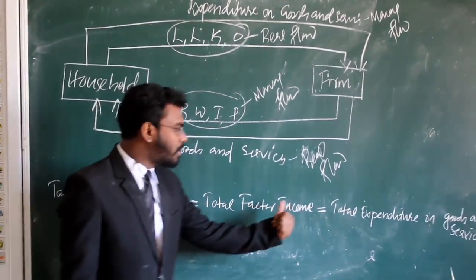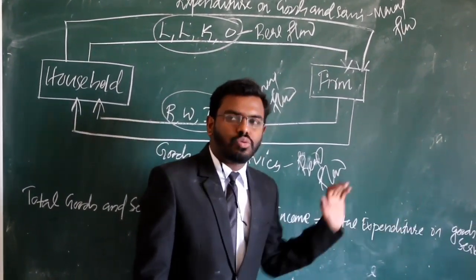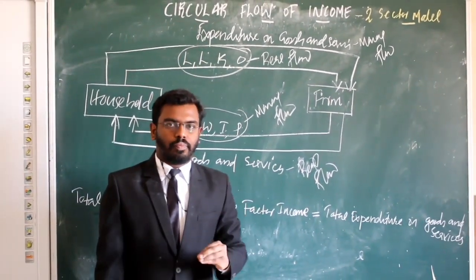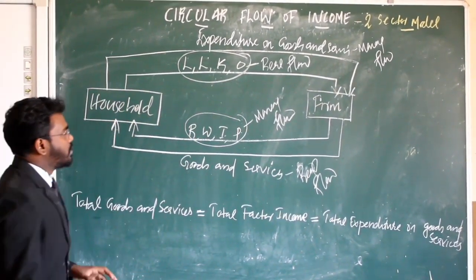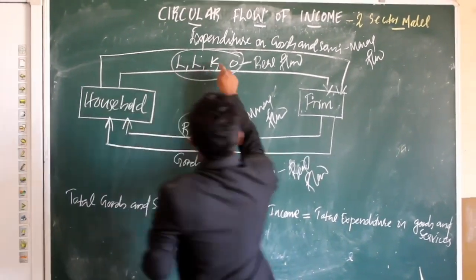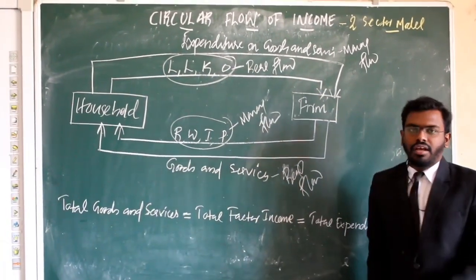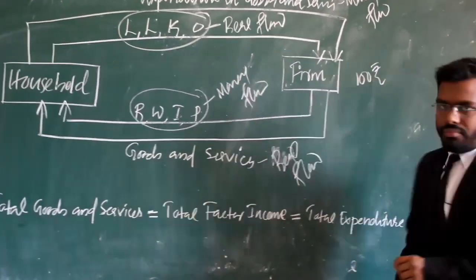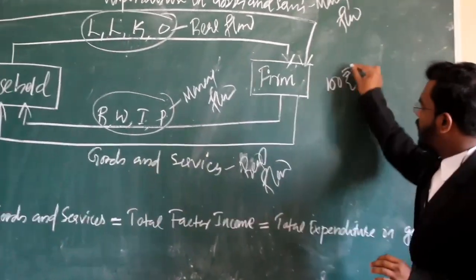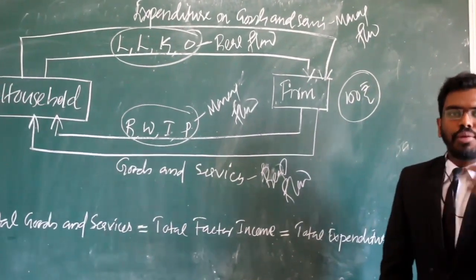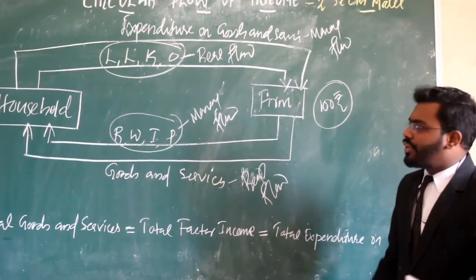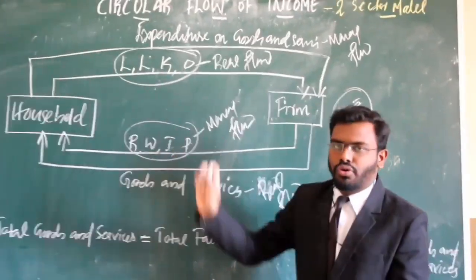We are going to prove that total goods and services produced in an economy is equal to total factor income, that is equal to total expenditure on goods and services, based on this circular flow. For example, suppose by using this land, labor, capital and organization, the firm produced a 100 rupees commodity. After producing these goods, the firm needs to pay remuneration to the household.